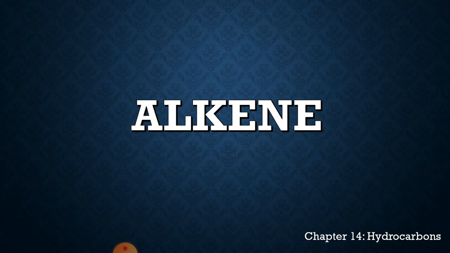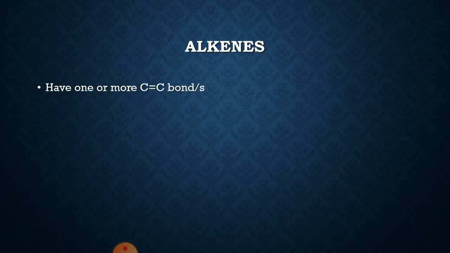Now let's discuss the alkenes. We have read about alkenes in our previous chapter, and let's revise the concepts that we have read. Alkenes are the hydrocarbons that have one or more carbon double bond carbon.